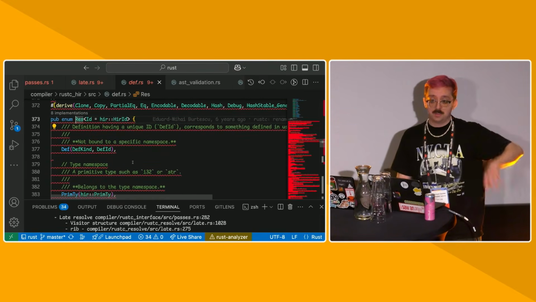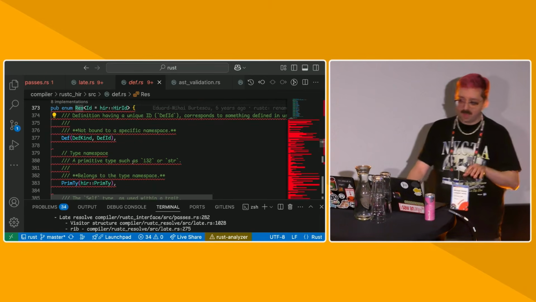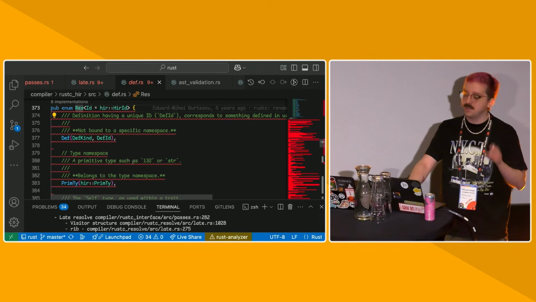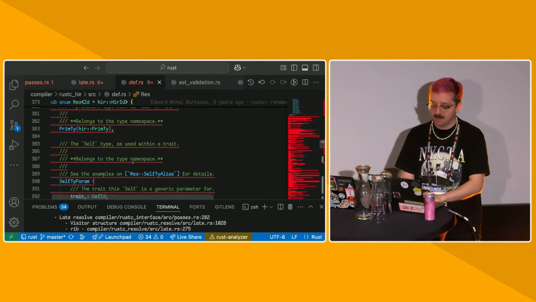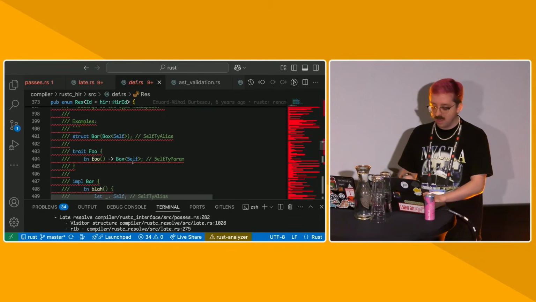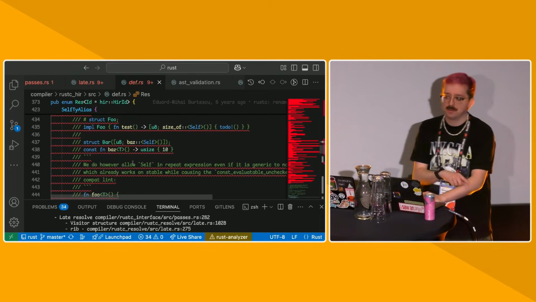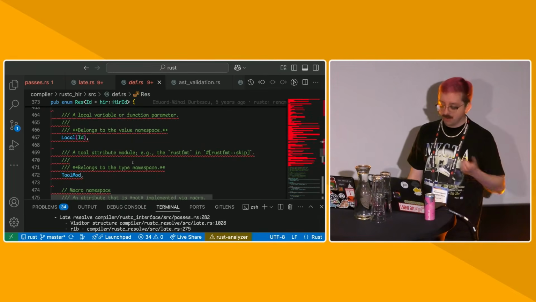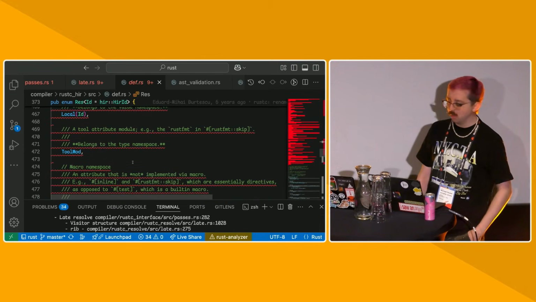It's either defs, which are items, like functions and structs and stuff like that. Some primitives that have special rules. Primitives aren't actually declared anywhere. There's no struct i32 in the standard library, so they have to be built specifically into the compiler. We have some special rules about things like self-types that have special resolution rules, different kinds of self-types, because self means something different inside of an impl versus in a trait. And locals, which are like variables, and then other things that are more relevant to attributes like tool mods and stuff like that.